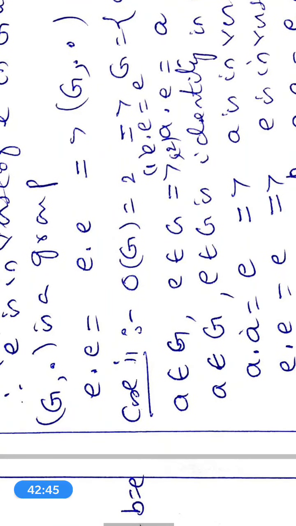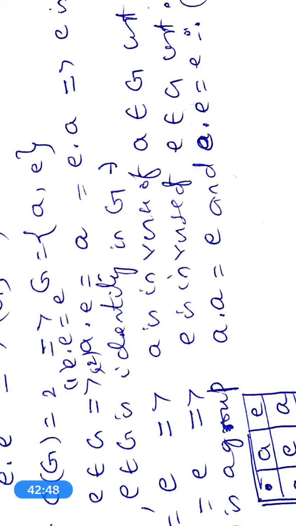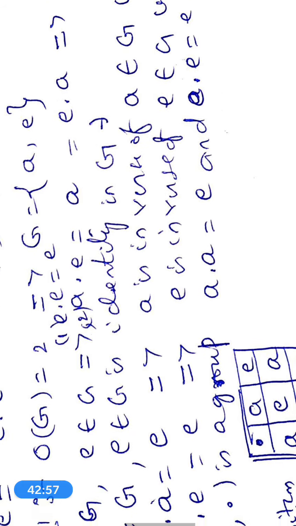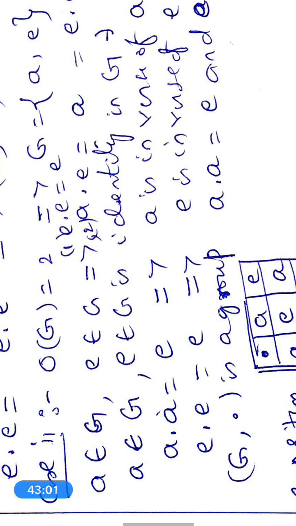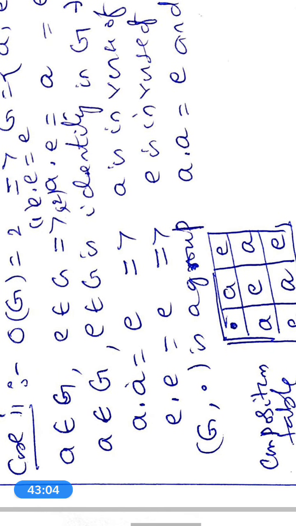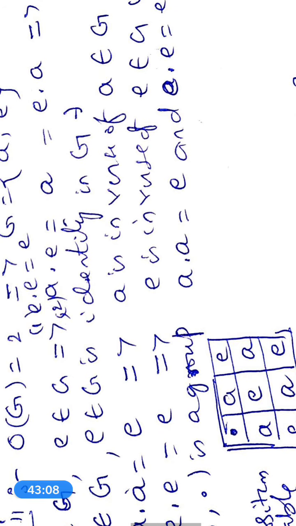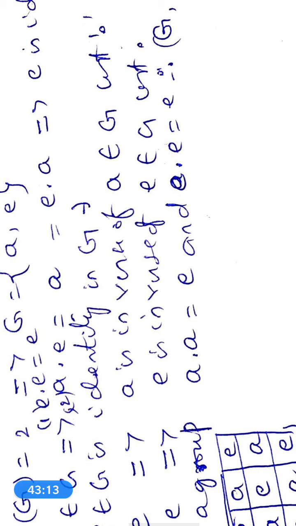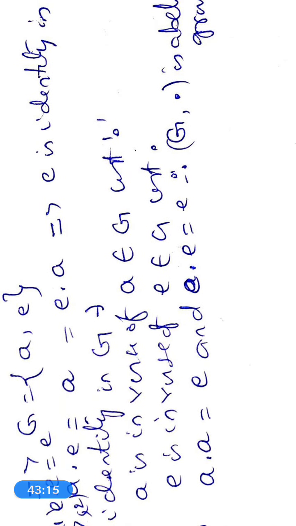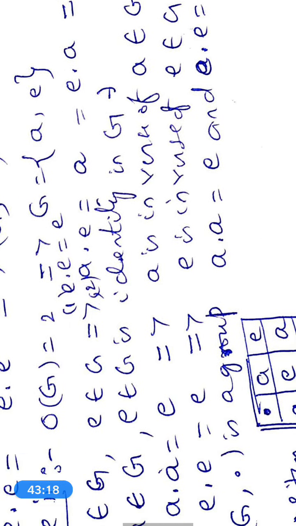Now case 2, the order of G is equal to 2. So G has two elements: G has the identity e, and other than the identity e there exists another element a. Therefore G = {a, e}. Now a belongs to G, e belongs to G implies a · e = a = e · a, implies e is the identity in G.